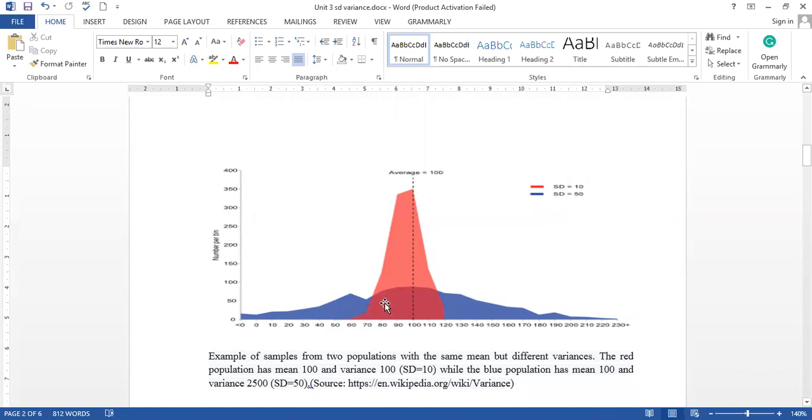But if you look at the spread, the red data is less spread from the mean, so it has a much more vertical shape. Whereas the blue one is spread far away from the mean. The last point in the blue data set is 230 while the mean value is 100, so it is very far apart. Whereas for the red one, the farthest points are only 110, 120.